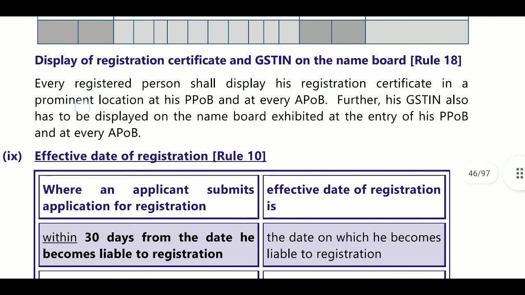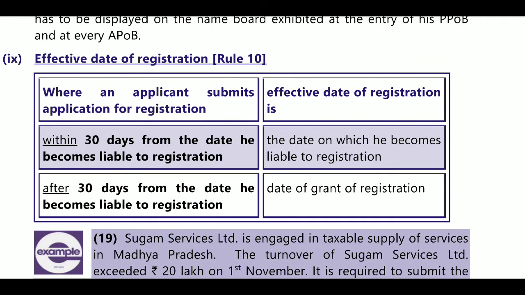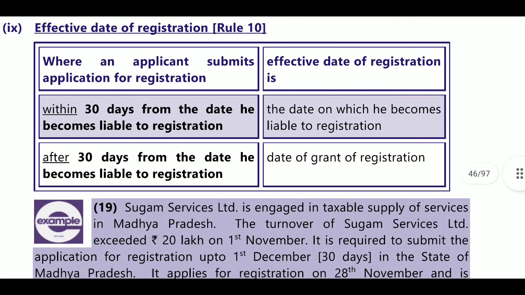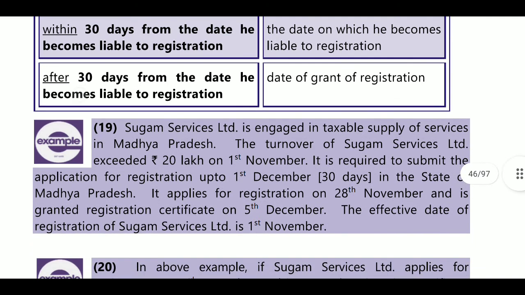Next, effective date of registration, Rule 10. Where the application for registration is submitted within 30 days from the date the person becomes liable for registration, the date on which he becomes liable for registration is the effective date of registration. Where the application is submitted after 30 days from the date he becomes liable for registration, the date of grant of registration will be treated as the effective date of registration.